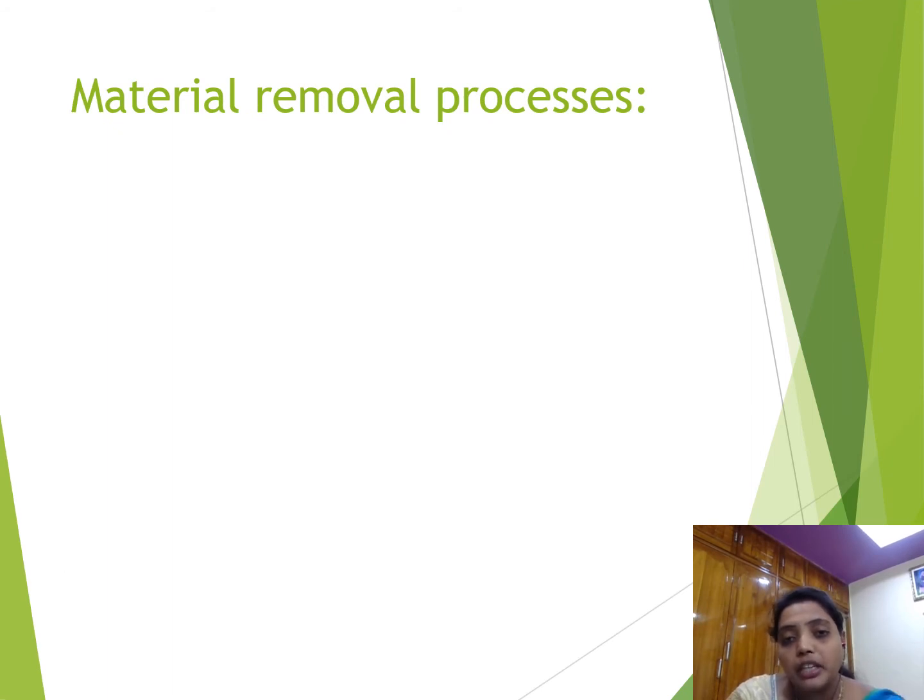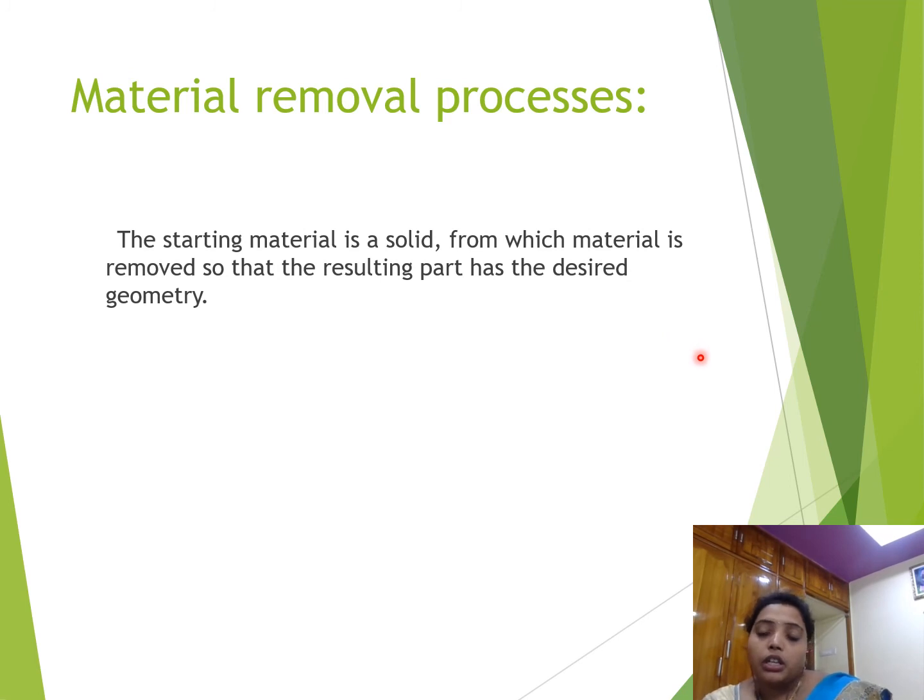Next one is the material removal process. As I already told you, the drilling process is a live example of material removal processes. The starting material is a solid from which material is removed so that the resulting part has the desired geometry. If we want a hole, we will dig a hole on it, and we will remove the unwanted material from that hole.